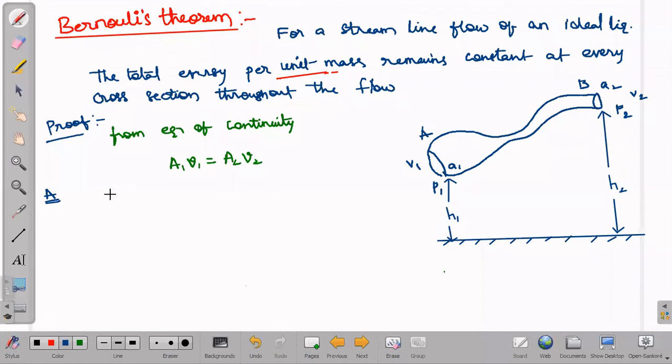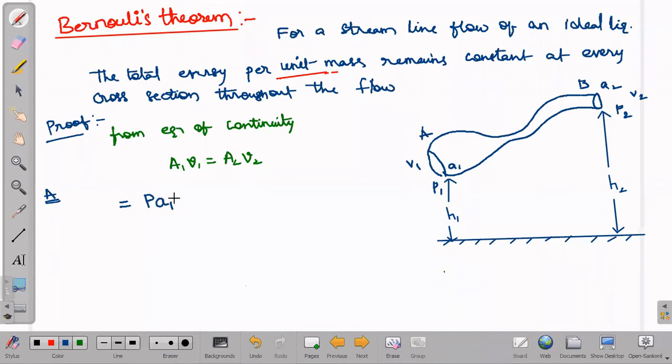Our force is pressure into area, and the area of the first surface is A1.